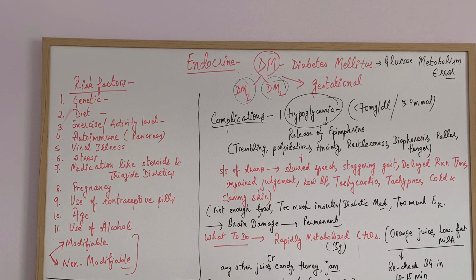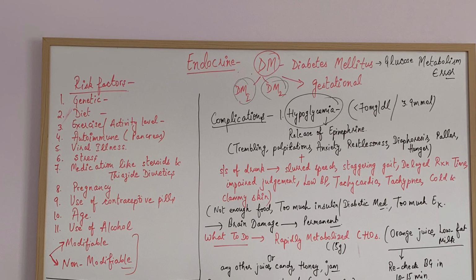The fourth one is any autoimmune disease of the pancreas. In that case the pancreas is not able to produce insulin at all, and it can lead to type 1 diabetes. The fifth one is viral illness. Any viral illness or infection in the body also increases the amount of insulin the body needs.